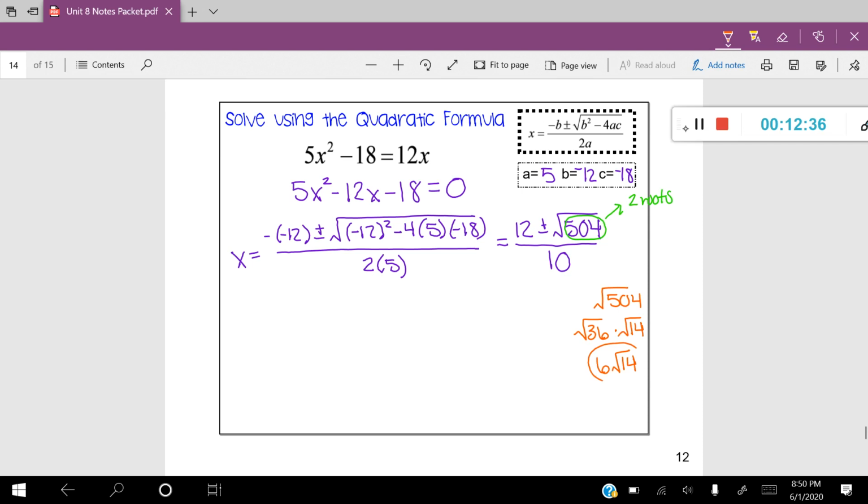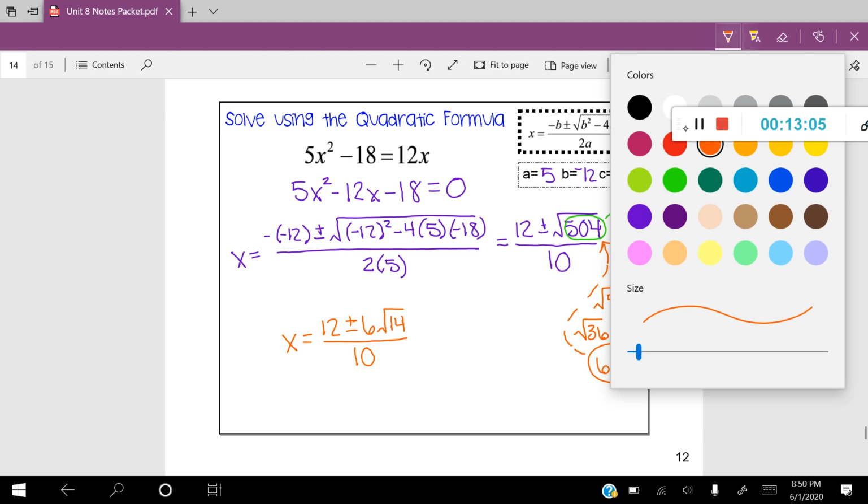So I'm going to take 6 root 14, and I'm going to replace it. I'm going to write it over here now. X is equal to 12 plus or minus 6 root 14 divided by 10. Kind of looks like a funky answer here. So there is one more step here before we finish. Now, we're almost done getting to the answer here, but there's one last part.